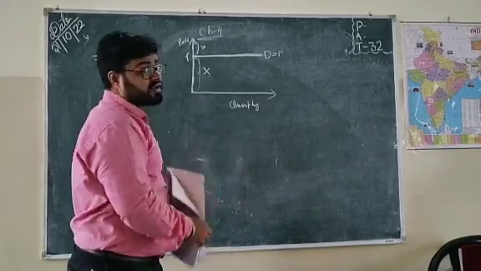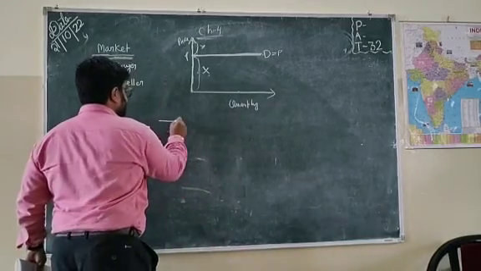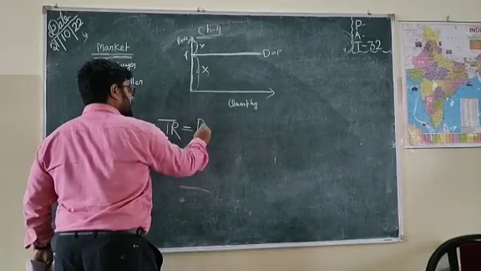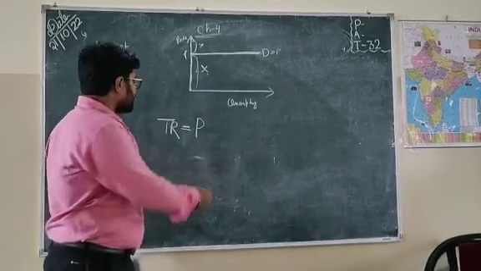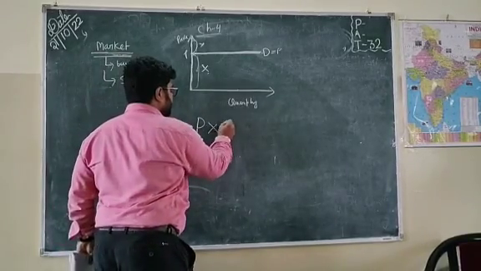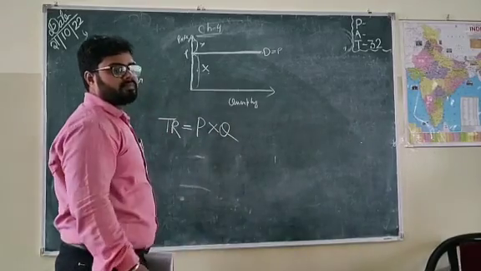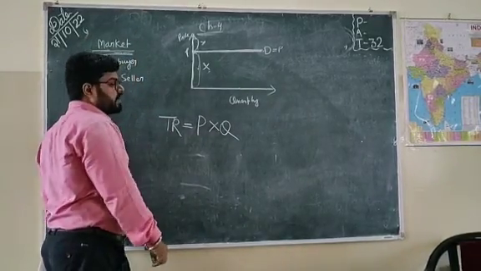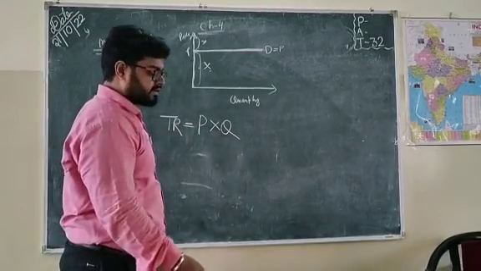Now, what is total revenue? Total revenue, TR, is the price charged by the seller times the quantity supplied. This is called the TR.